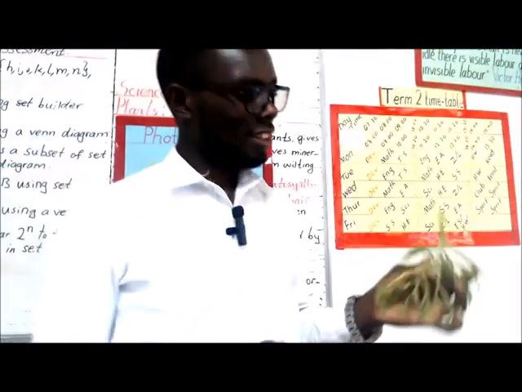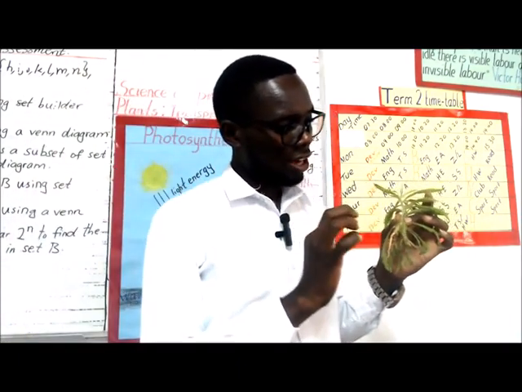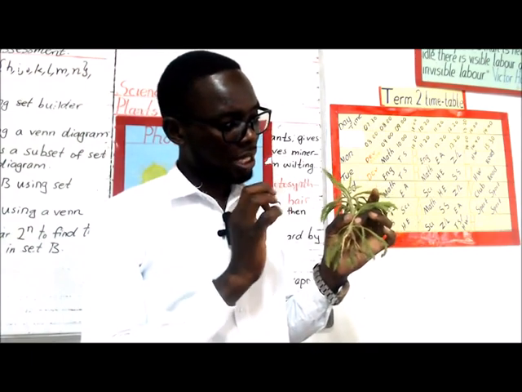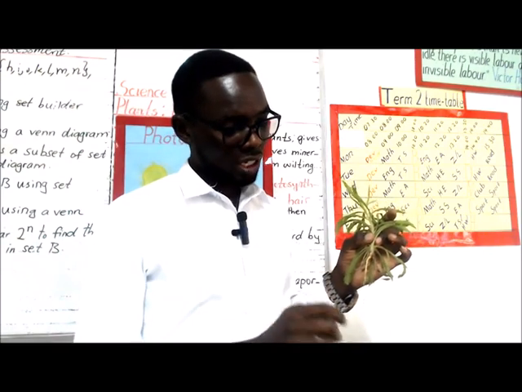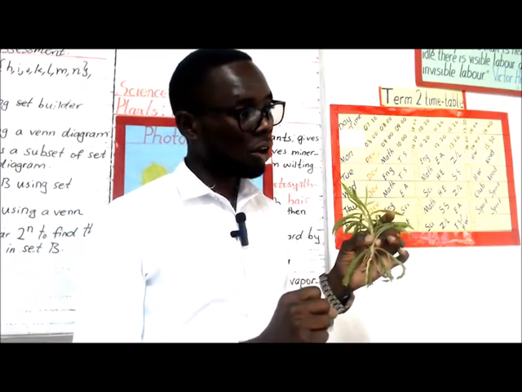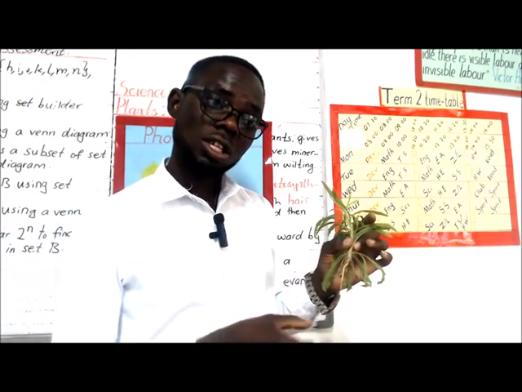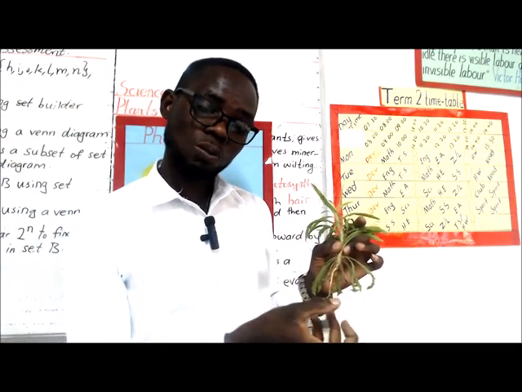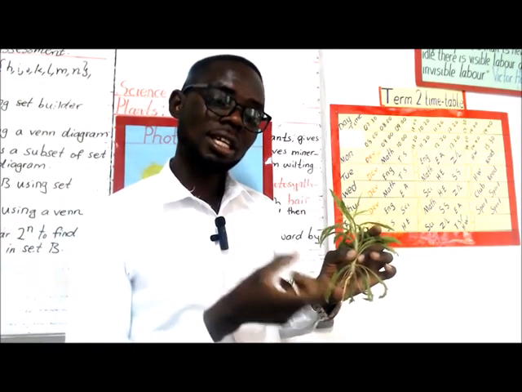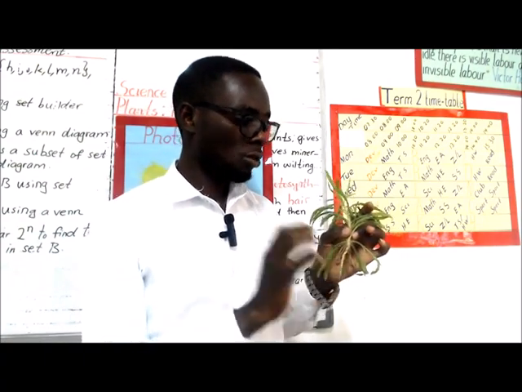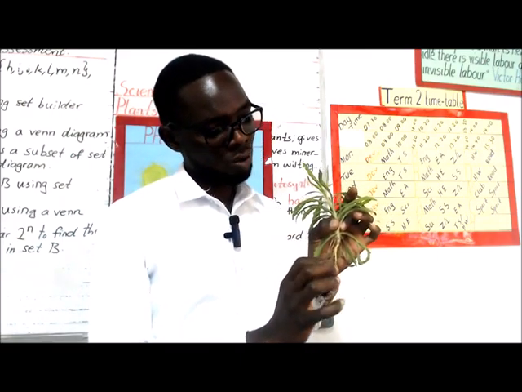So this hair, we call it root hair. This is what is responsible for absorbing the water which is in the soil, okay? You remember there are minerals in the soil dissolved in the water. Then this water has to be sucked by the plant. So the plant sucks these nutrients in the soil through the root hairs. So these nutrients will enter the plant through these tiny root hairs.